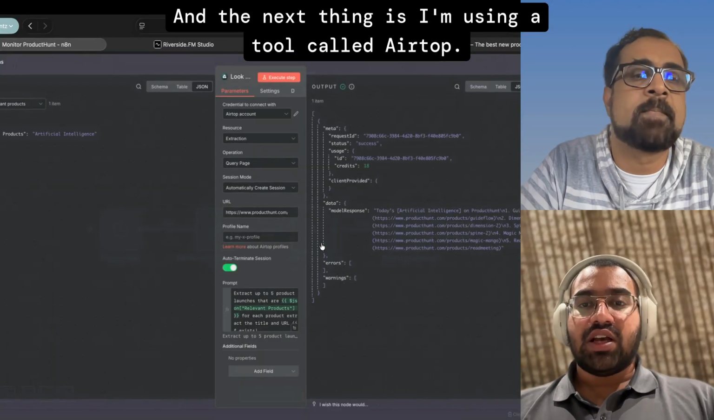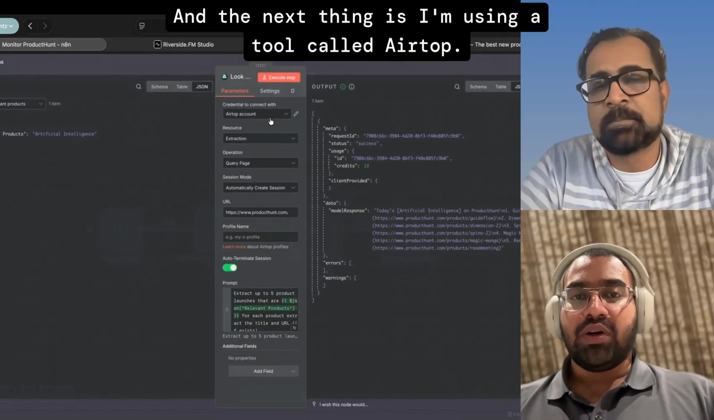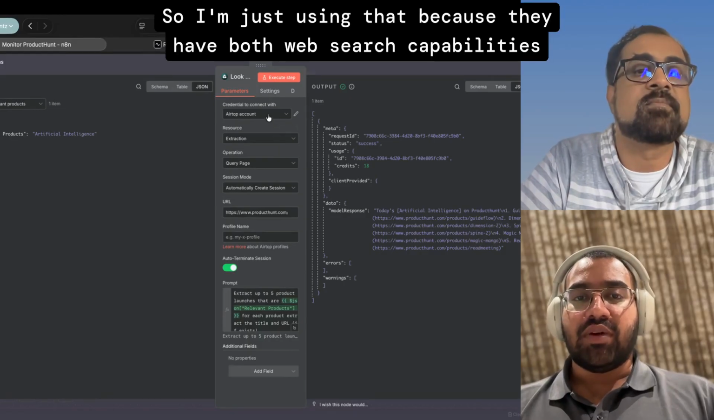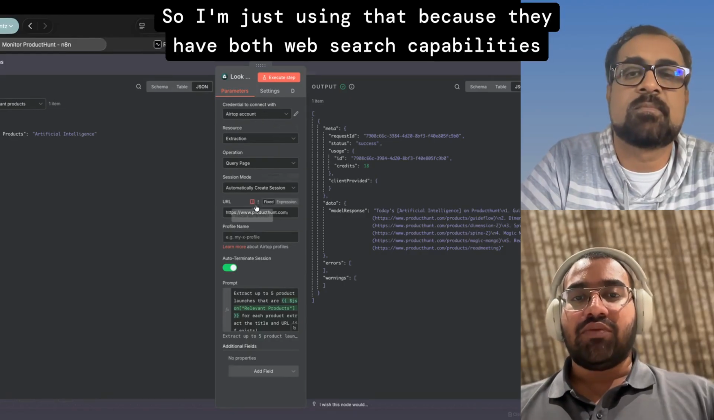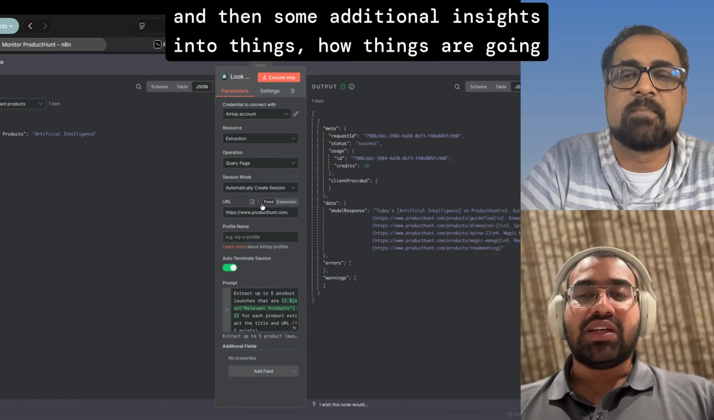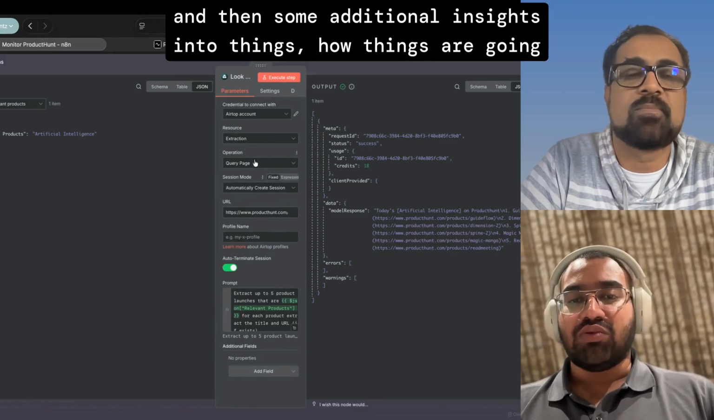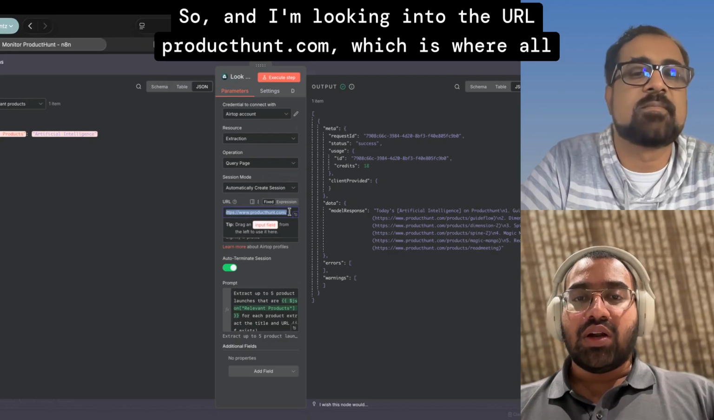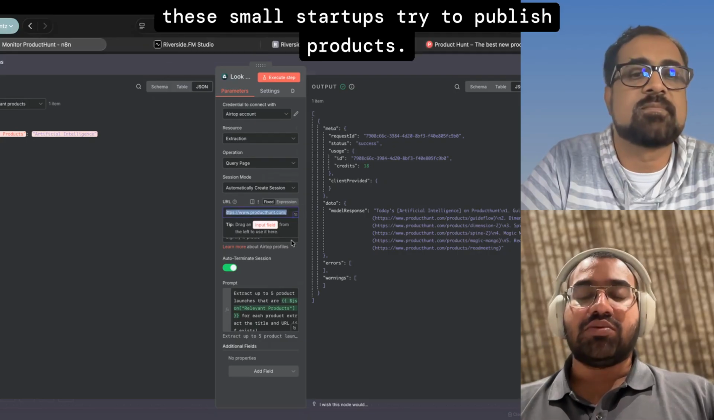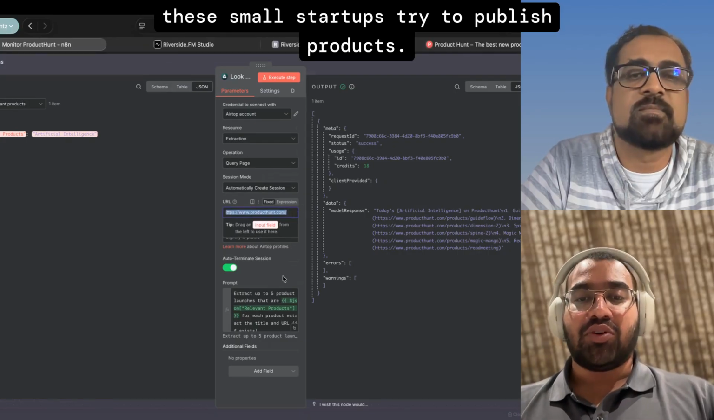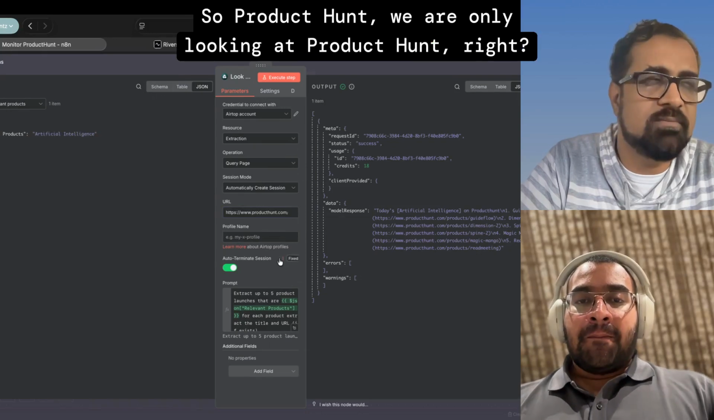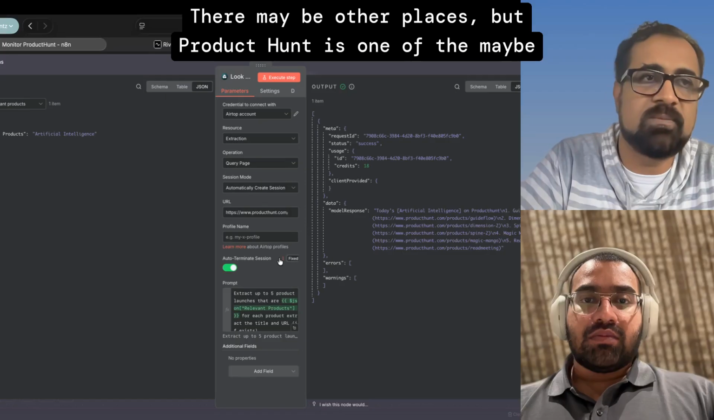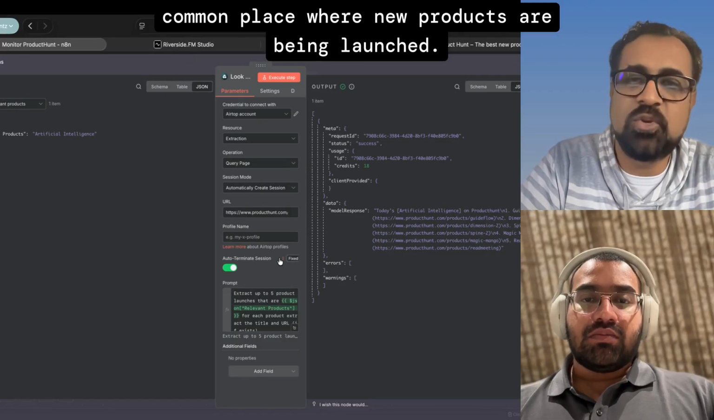And the next thing is I'm using a tool called AirTop. It's an LLM orchestration tool. I'm using that because they have both web search capabilities and some additional insights into how things are going. And I'm looking into the URL producthunt.com, which is where all these small startups try to publish products. So we are only looking at Product Hunt, right? There may be other places, but Product Hunt is maybe one of the common places where new products are being launched.